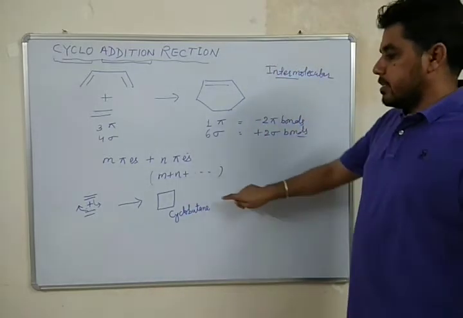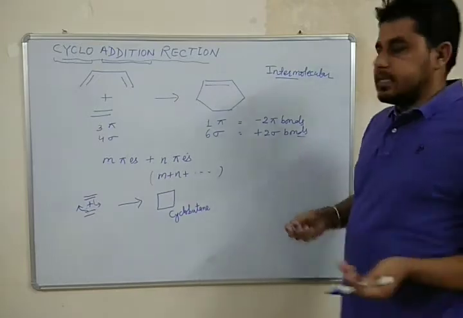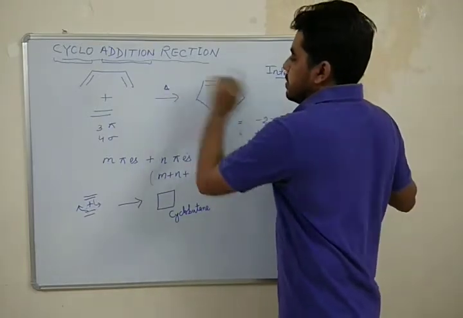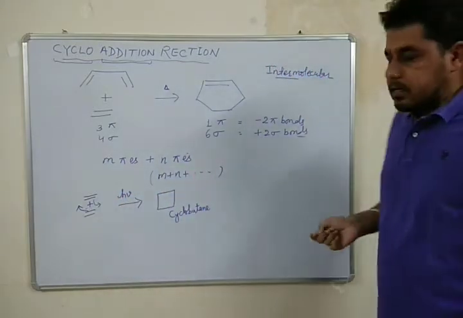This is another example of cycloaddition reaction. Like electrocyclic reactions, these reactions also take place under either thermal or photochemical condition.